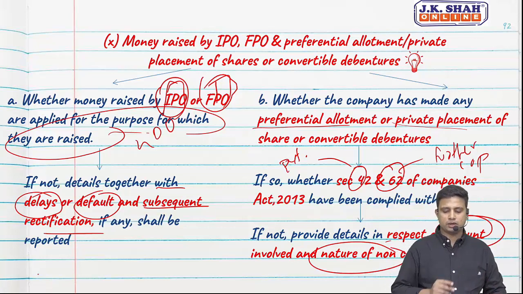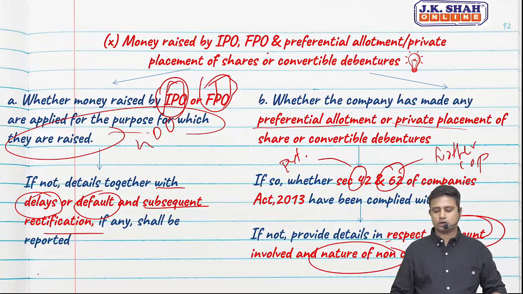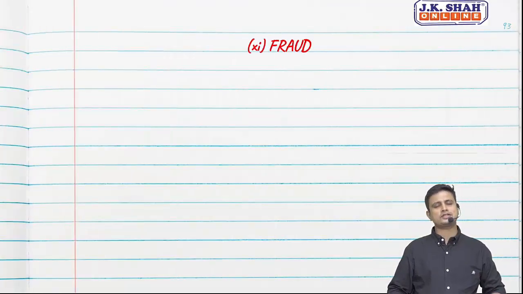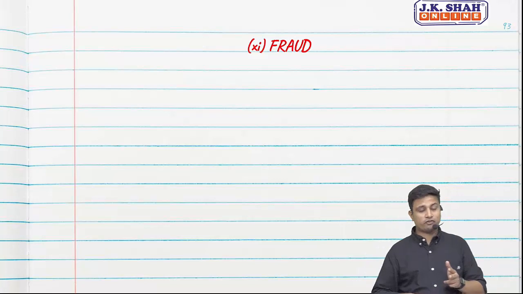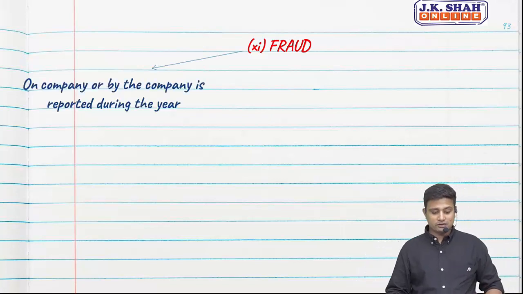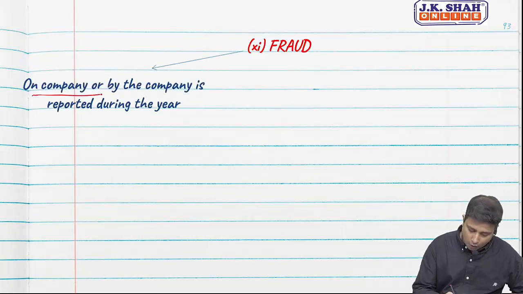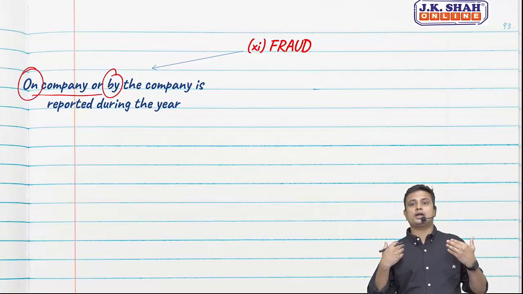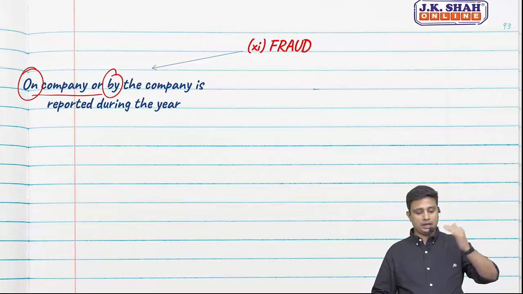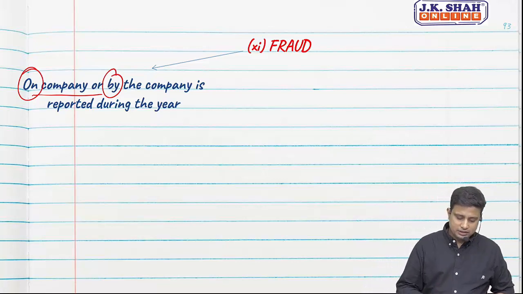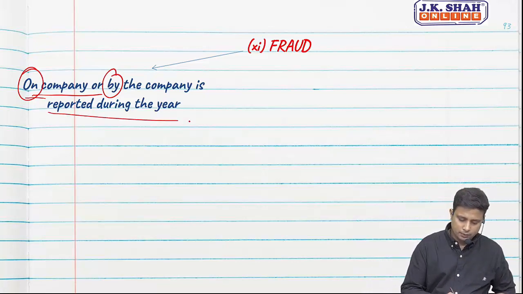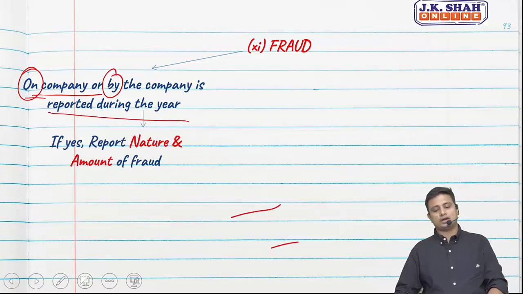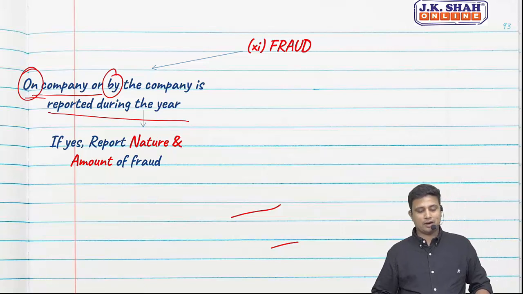Okay, so this was money raised by IPO, FPO and preferential allotment, which was altogether a new provision. Let's go ahead. Your favorite, my friends, fraud. In a case where fraud is committed on the company or by the company, we need to report the same, if reported during the year. If so, we need to specify the nature and amount of fraud.